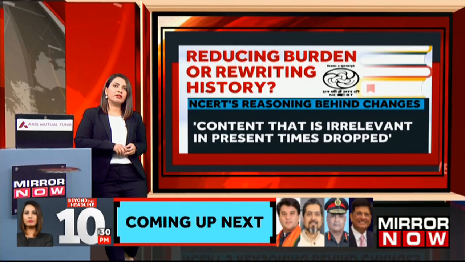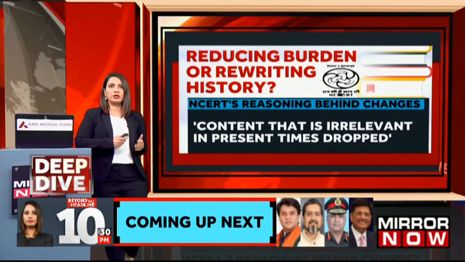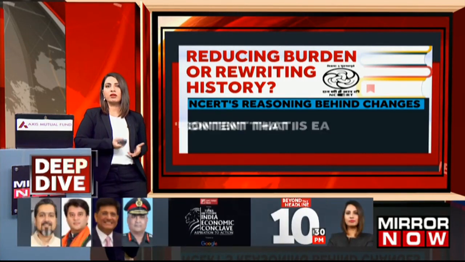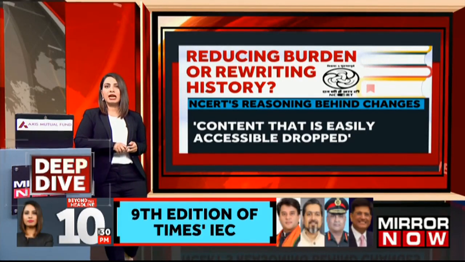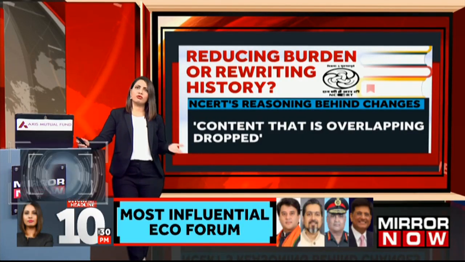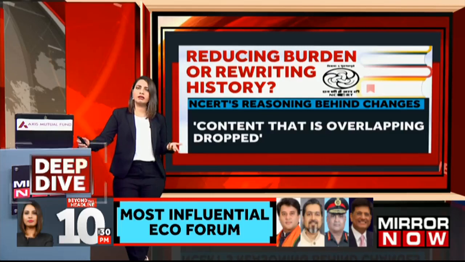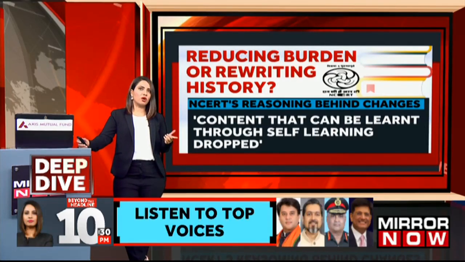The move has come in for criticism, with some asking whether a topic as fundamental as the periodic table should be skipped from a science textbook in Class 10. Others argue that students who choose to pursue science in Class 11 will learn it. But the big picture goes beyond one chapter or one concept.